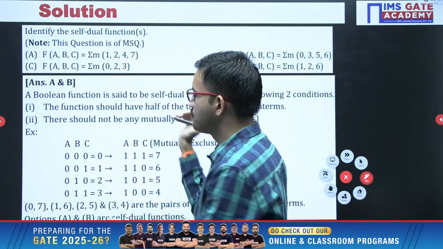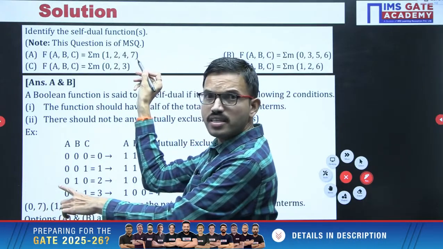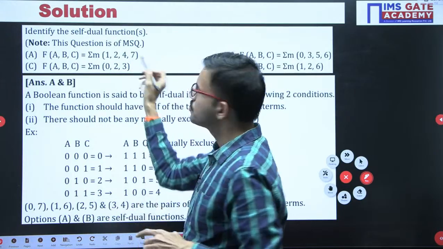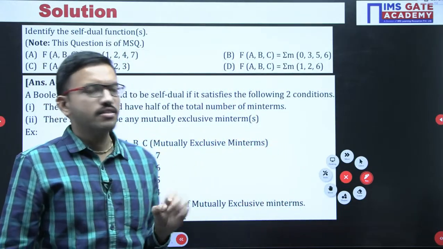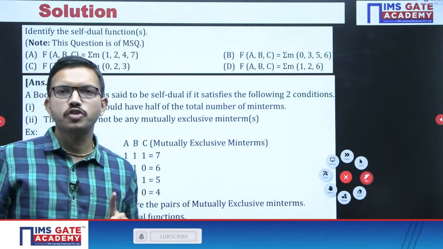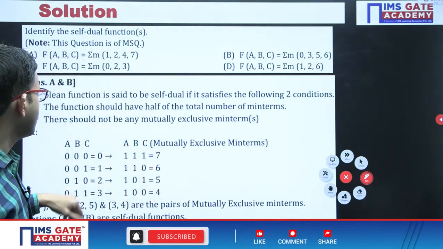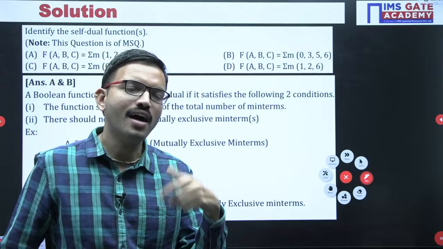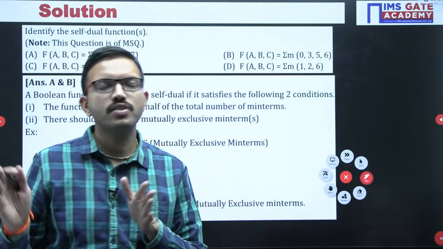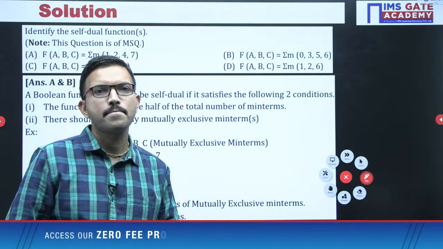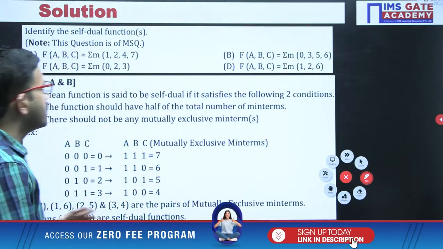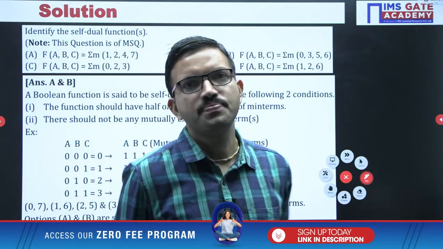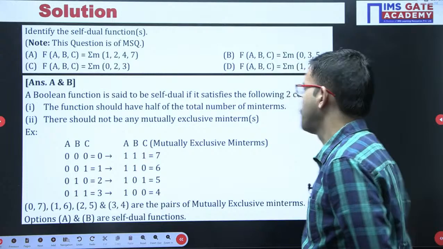Similarly you can observe here: 0 and 7, 0 is there, then among 1 and 6, 1 is there, among 2 and 5, 2 is there, and among 3 and 4, one is there. Like that, from each pair only 1 minterm should be there. Suppose in one of the choices they have given M3 plus M4. That means it is not self-dual. For that function, if they ask you to find the dual, definitely you have to apply the conventional approach only. I hope it is clear for everyone. This question is very important for the CS branch regarding the self-dual concept.